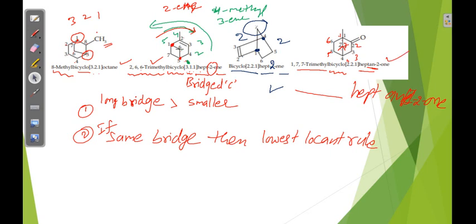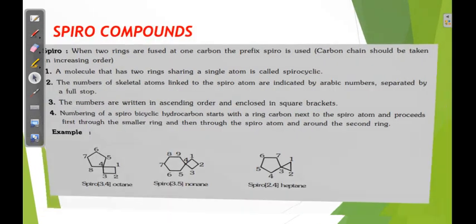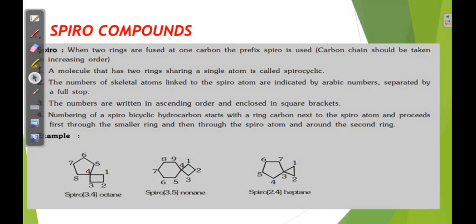Now we can discuss spiro compounds. What are spiro compounds? A spiro compound means two rings are connected at one carbon. When two rings are fused at one carbon, the prefix spiro is used. The carbon chain should be taken in increasing order. See, the rules are quite opposite here in bicyclic and spiro. In bicyclic compounds, the numbering starts from the bridged carbons.